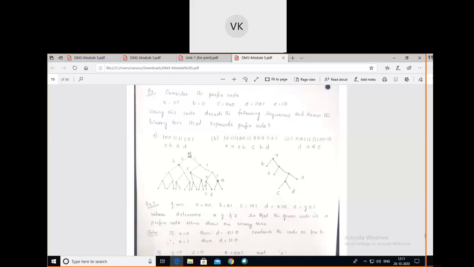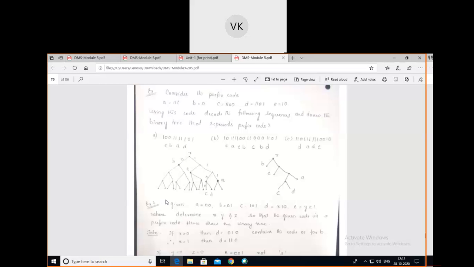For a full binary tree, the root node and all the internal nodes have two nodes, the left node and the right node. Yes, like this we have to construct. After that, for all the left edges, put 0 on the respective edges.